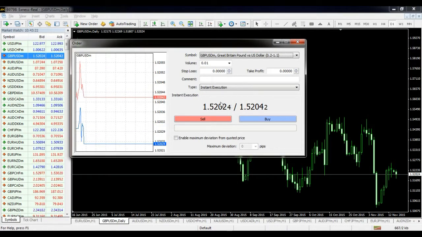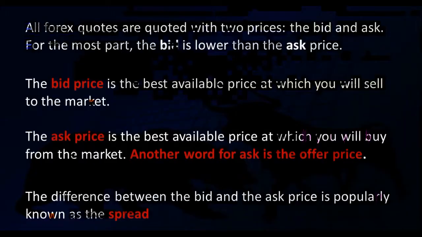That is, the first price is called the bid price and the second price is called the ask price. So here the first price is the bid price, where you can make a sell order, and the second price is the ask price, where you can make a buy order.